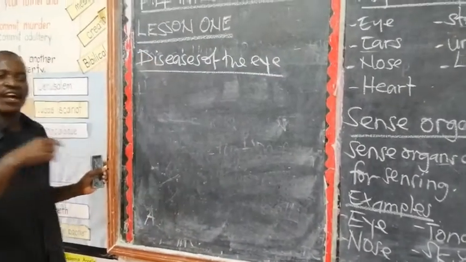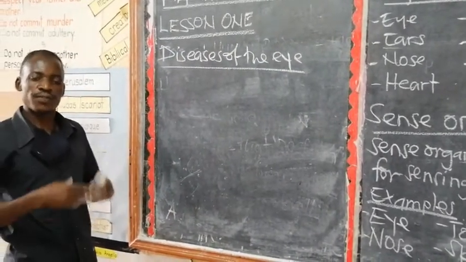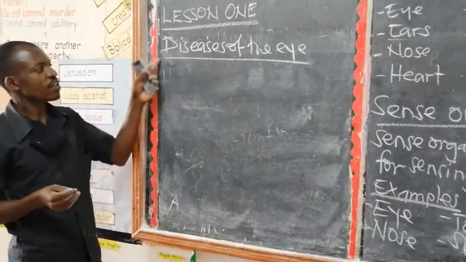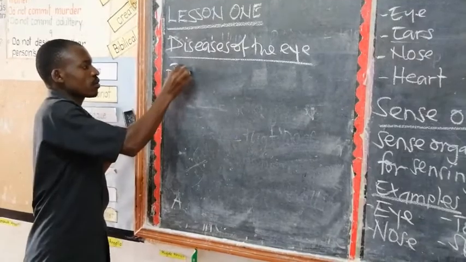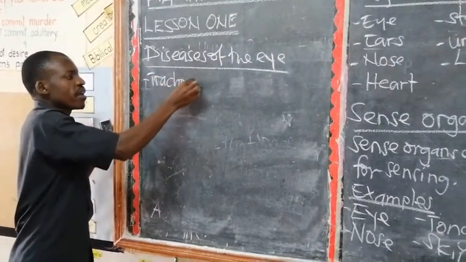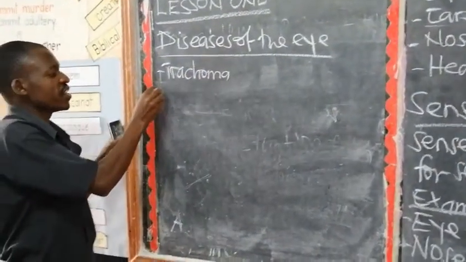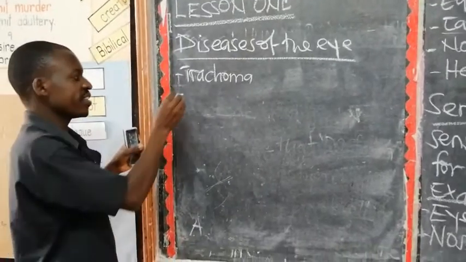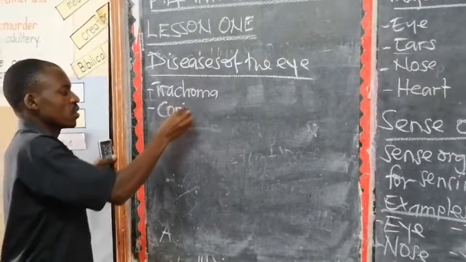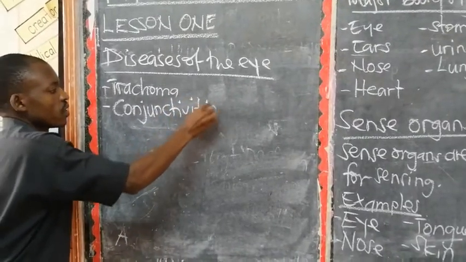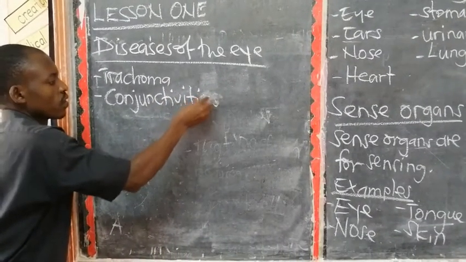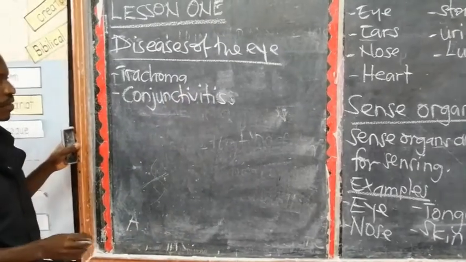The eye, like any other body organ, can also fall sick, and it can suffer from the following diseases. One is trachoma. Then there's another disease called conjunctivitis.